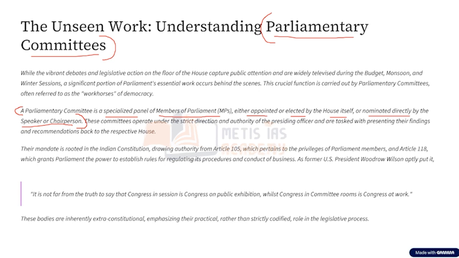Whenever a bill is introduced or whenever there is accountability that has to happen, there is business happening in the parliament. But the thing is, this process of lawmaking is very, very complex. Why is it so complex? Because not every member can speak, and not every member will have the knowledge or expertise about a particular law that is being introduced.